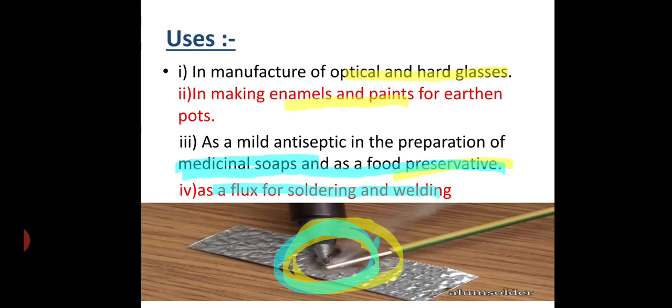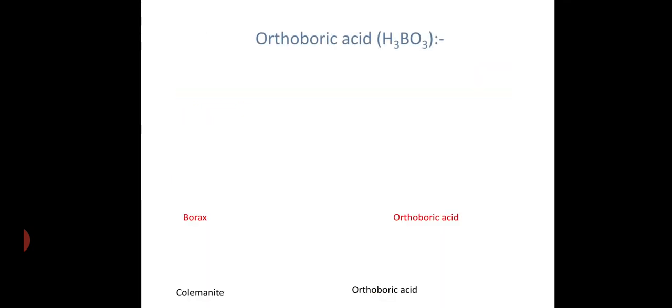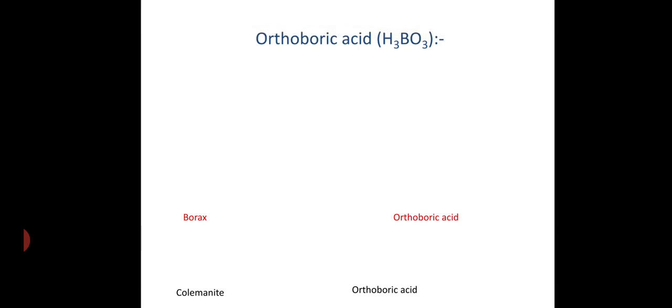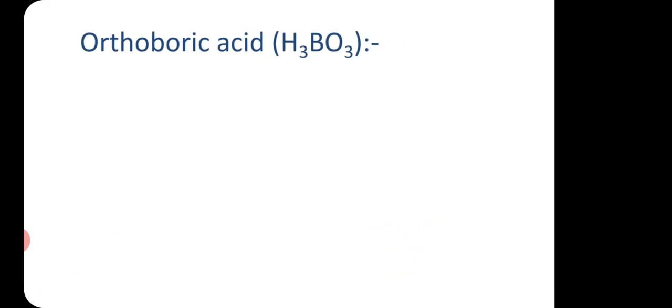Is that clear? Now the second compound of boron is orthoboric acid. Just now we have discussed the formula, which is H3BO3, or as we explained, also given as B(OH)3.